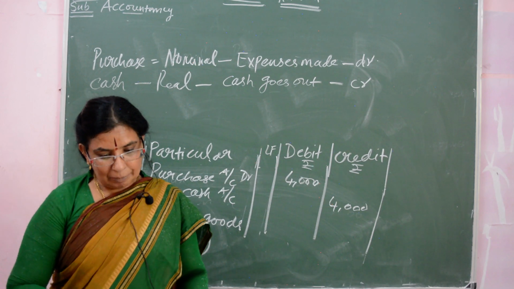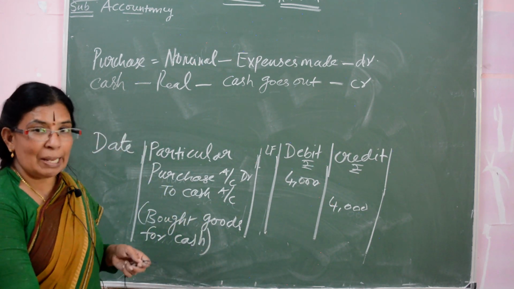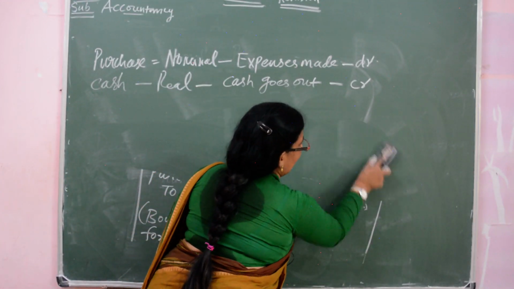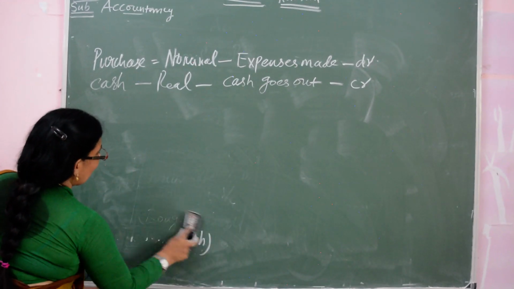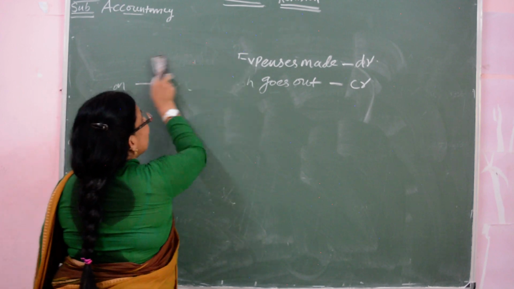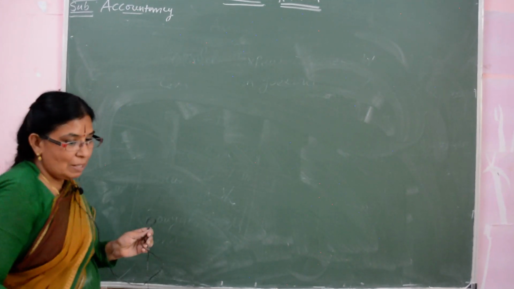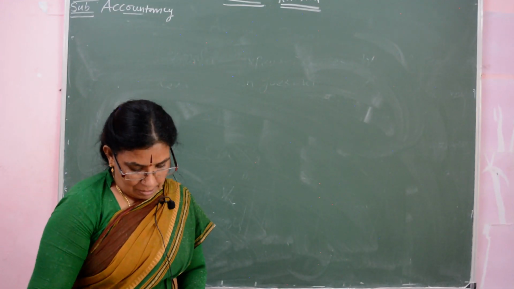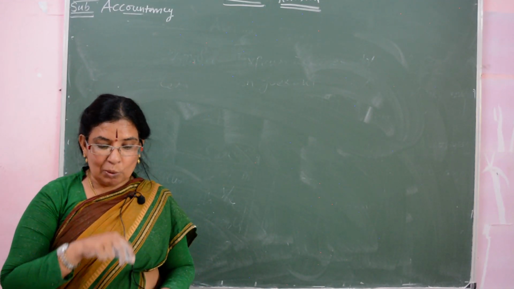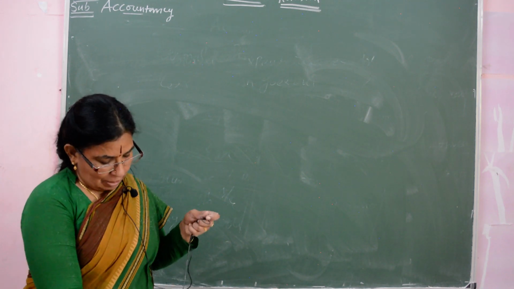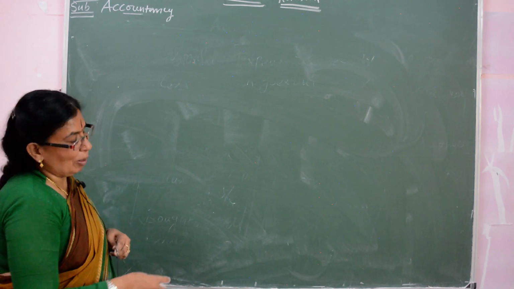Okay, then completing the accounting equation, this is the last one. How we have to complete the accounting equation, that comes under the missing items. Whether they ask you 2 marks or 3 marks, you have to write it clearly and explain it properly.